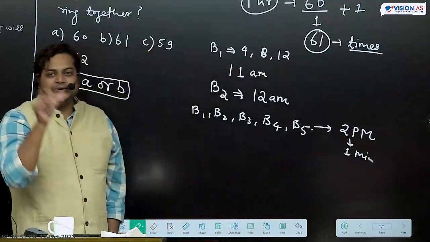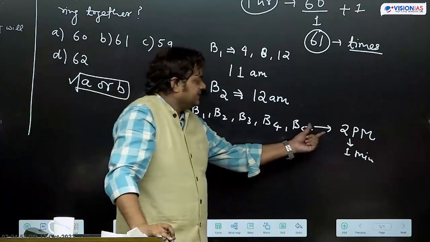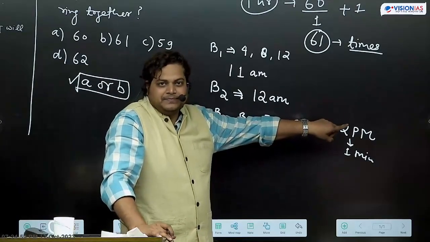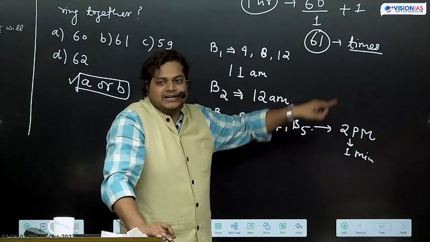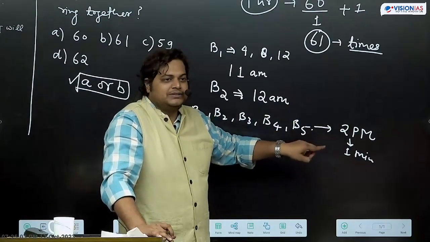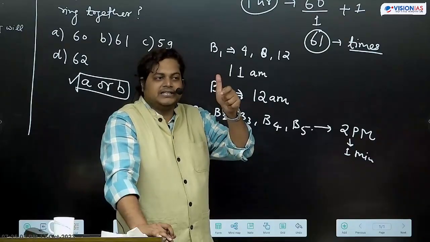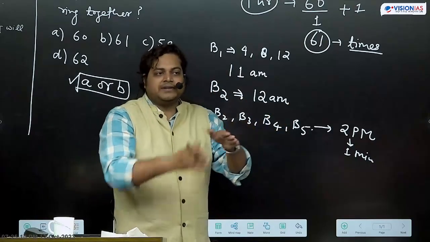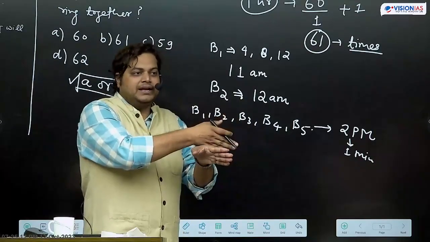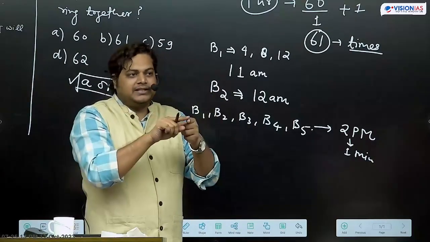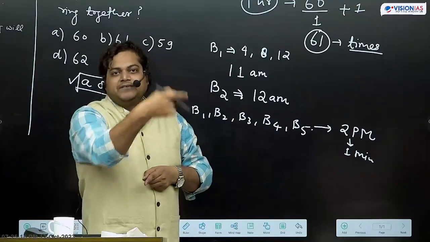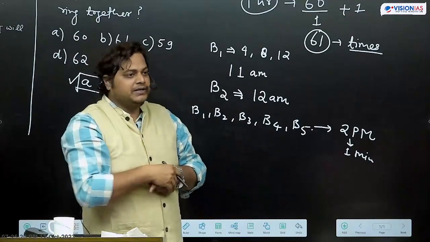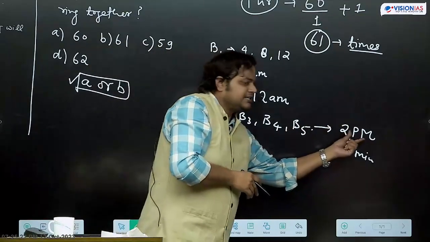So we need to assume this thing first, कि they all are ringing together at very first time. Then after every 1 minute they are ringing together. So we need to have that reference point. Otherwise we cannot say कि after 1 minute they are ringing together. After what time? उससे पहले they all might have rang together. Then only we can say after 1 minute, after 1 minute they are ringing together. So we are assuming this reference point.